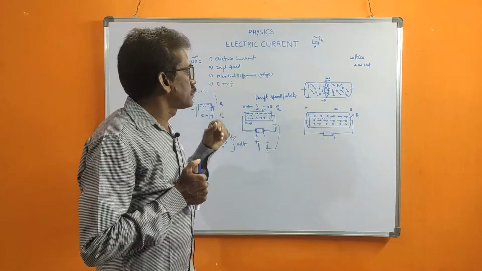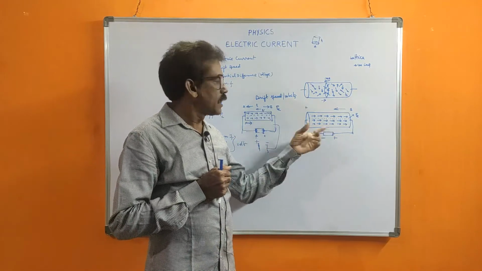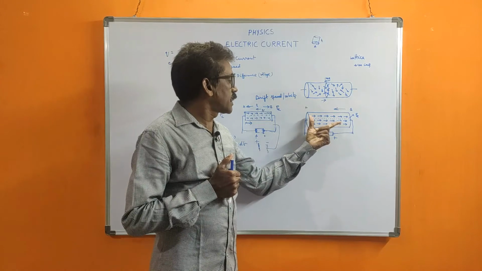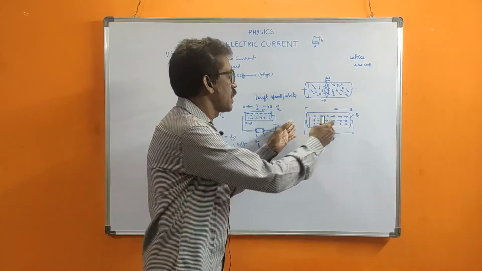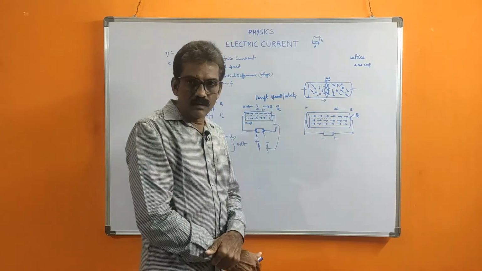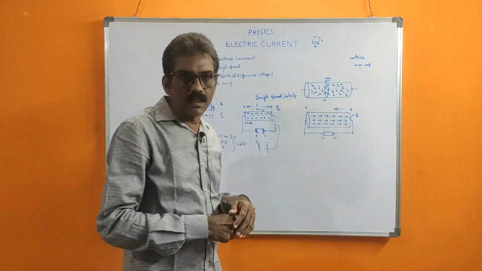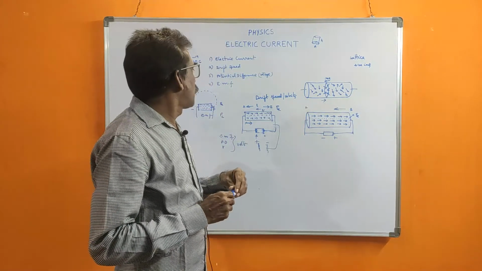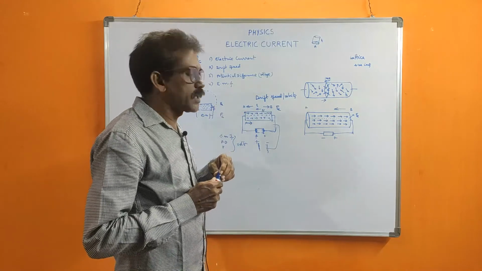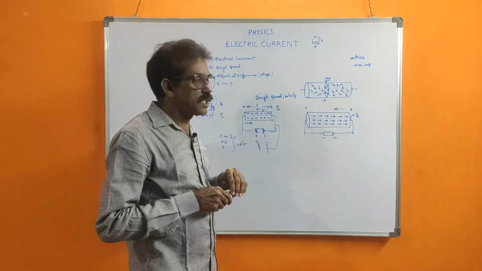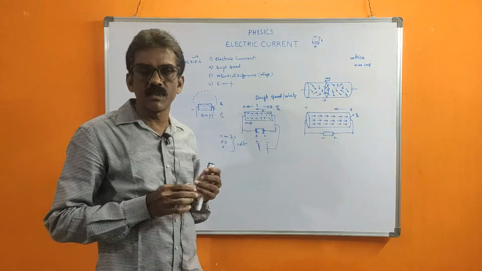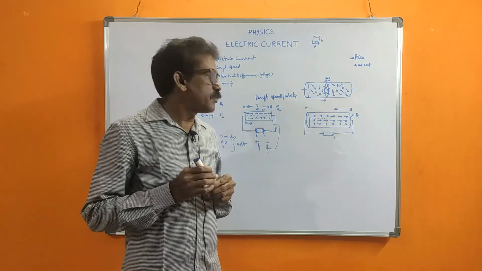Next, potential difference. Whenever the two ends of a conductor are connected to an EMF, an electric field is produced across the conductor. That is called potential difference. The unit of potential difference is volts.